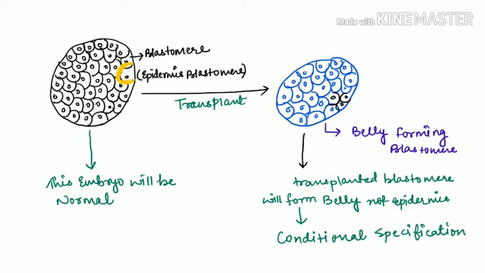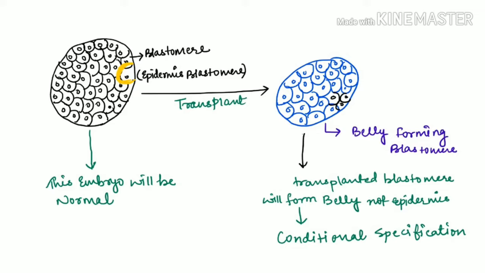So it is very easy for the rest of the cells to change their fate. In autonomous specification, the cells are determined, which is why they did not compensate for the loss of their nearby cell. But in this case the cells are only specified, not determined, so the change in fate is possible, the compensation is possible, and this first embryo develops into a normal embryo.